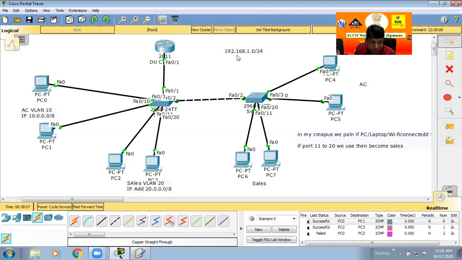This computer is also 192.168.1 and this computer is also, the whole campus has the same IP, because this is the global IP and this is the local IP. This IP is for local management. So if the police have any query, they first go to this network, and this router will locally differentiate who is calling, who is messaging from this PC.